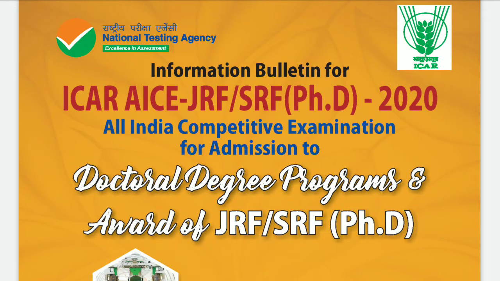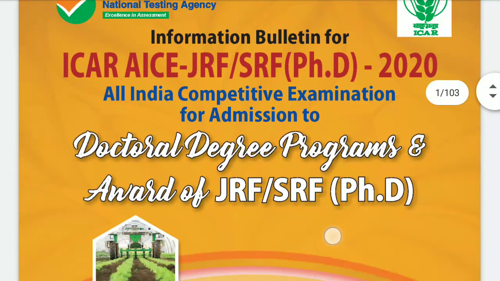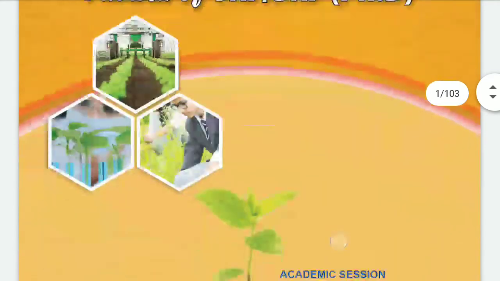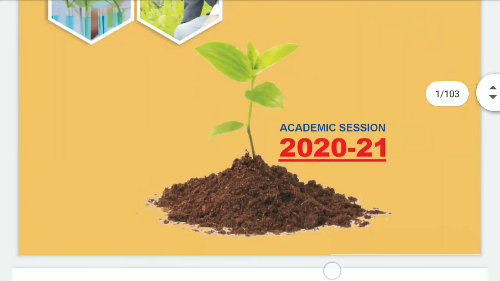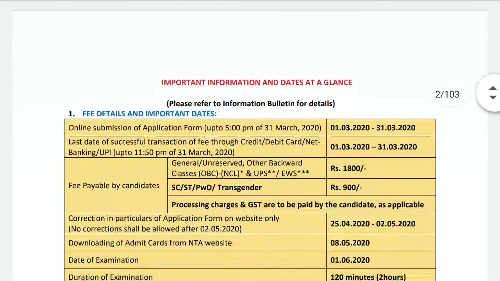So in this video, we are going to see a PhD notification. Here it is ICAR, the All India Competitive Examination for admissions to doctorate degree programs. Here is the award of JRF or else SRF, Junior Research Fellow or else Senior Research Fellow for PhD. The notification is out on the NTA site. You have to apply before 31st of March, and you have to make the payment at the same time before 31st of March.